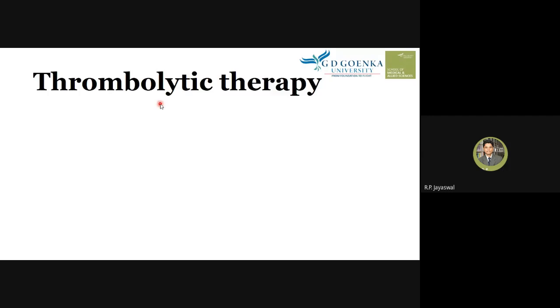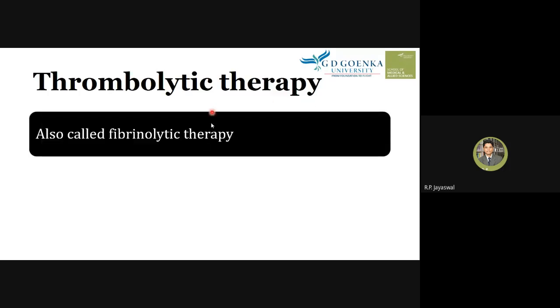Now there is thrombolytic therapy, also called fibrinolytic therapy. The patient who has undergone myocardial infarction has a thrombus which occluded the narrow lumen of the affected artery. So usually some medication is given to the patient which causes fibrinolysis, the breakdown of the clots.